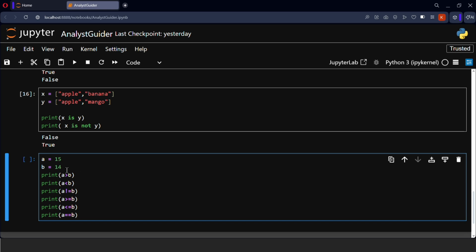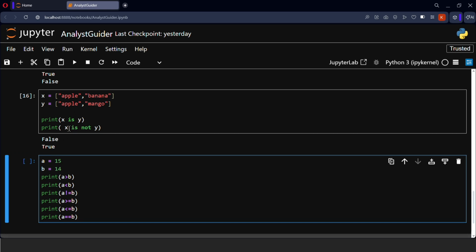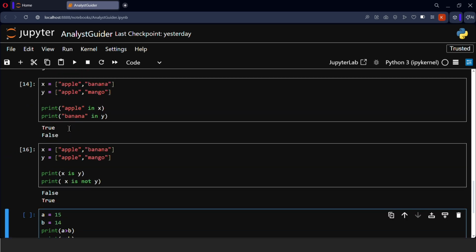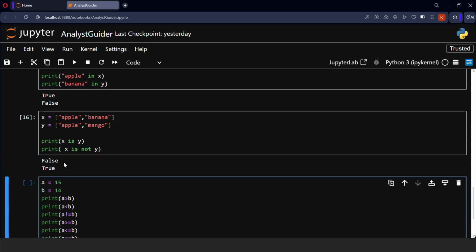Now in comparison operators and other operators like bitwise and logical operators, we'll be getting the output in Boolean format such as true or false, like we have seen here in yesterday's video, where in membership operators and also identity operators, the output will be in the format of Boolean. So that is true and false.